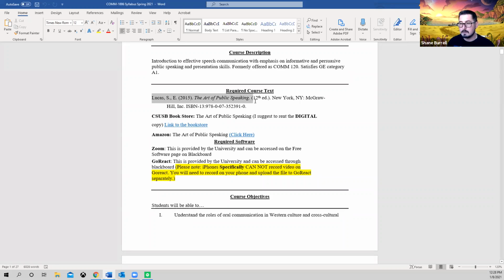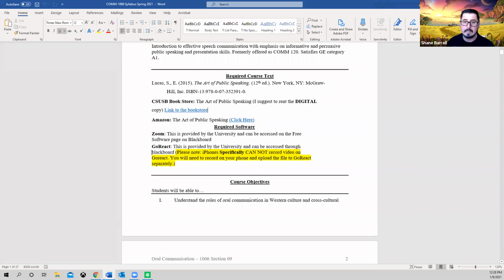Okay, so here is going to be the required text for our course. It's called The Art of Public Speaking. Okay, and we do have some course readings within the course. So I do recommend that you guys get the book. I did provide a link to the bookstore. Please get the digital edition because it's just easier, especially when it comes to the assignments. I'll talk about that when we get closer to midterms and finals. You can also find it here on Amazon. If you guys are having trouble finding or buying the book, please reach out to me and let me know. I can try to help you guys navigate and search it out as best as possible.